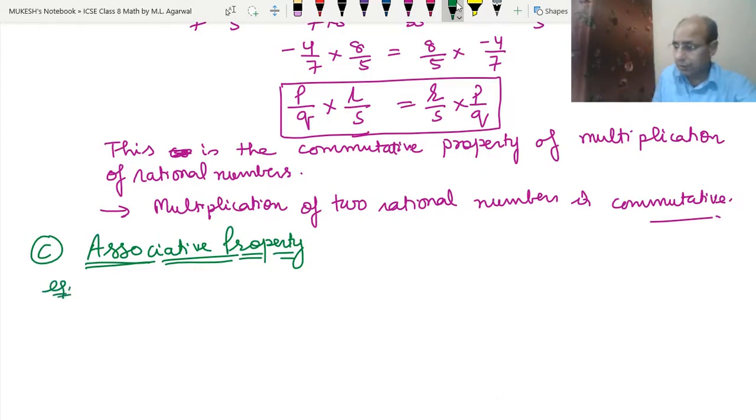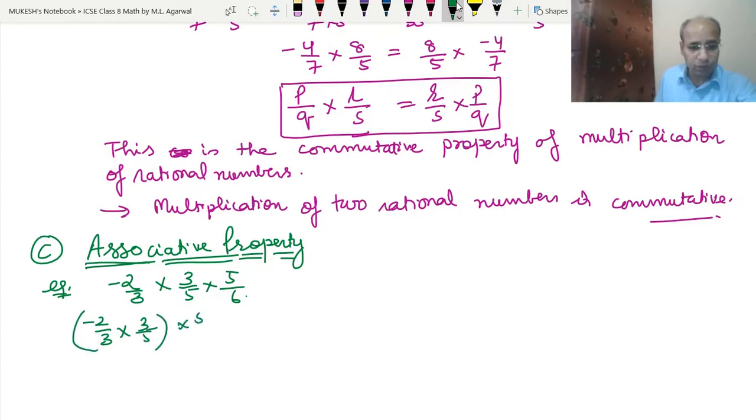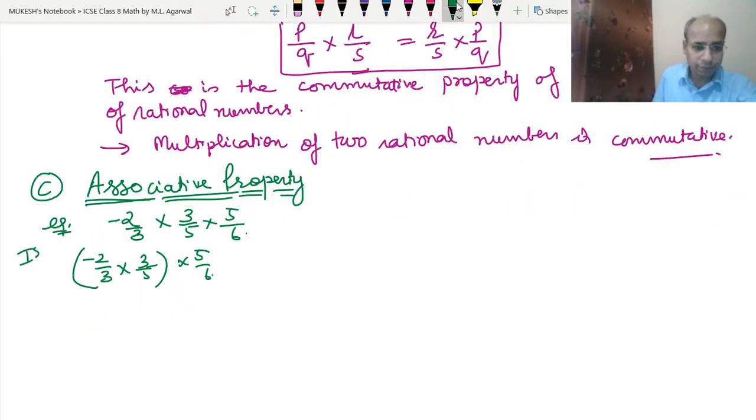Let's take an example: minus 2 upon 3 into 3 upon 5 into 5 upon 6. Let's say this is the number. First we will multiply minus 2 upon 3 into 3 upon 5, and then the result will be multiplied with 5 upon 6. This is the first way. Minus 2 into 3 means minus 6, 3 into 5 means 15, into 5 upon 6. Now we can reduce here. 5 into 15 is 3, 6 into 6 is minus 1. So we got the result minus 1 upon 3.